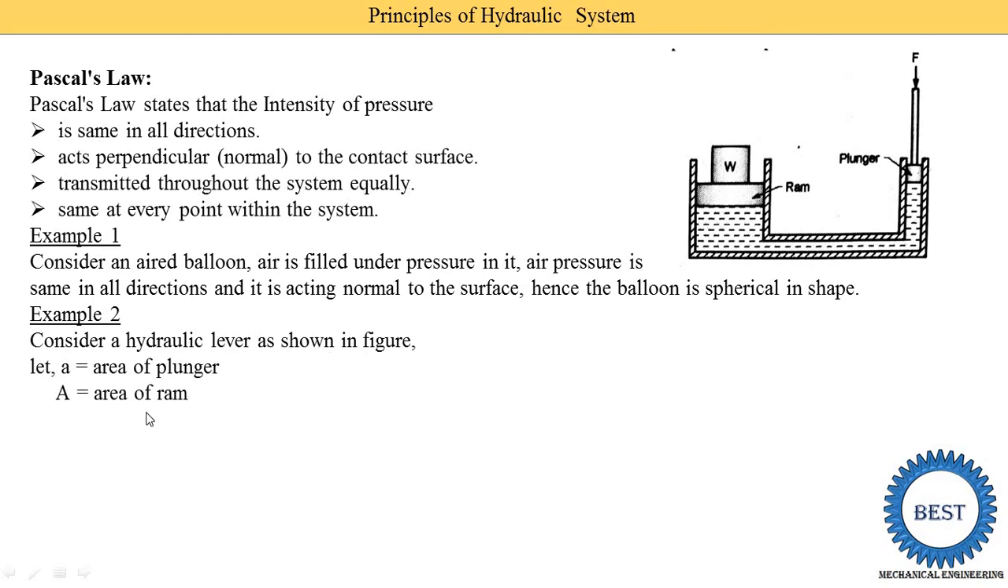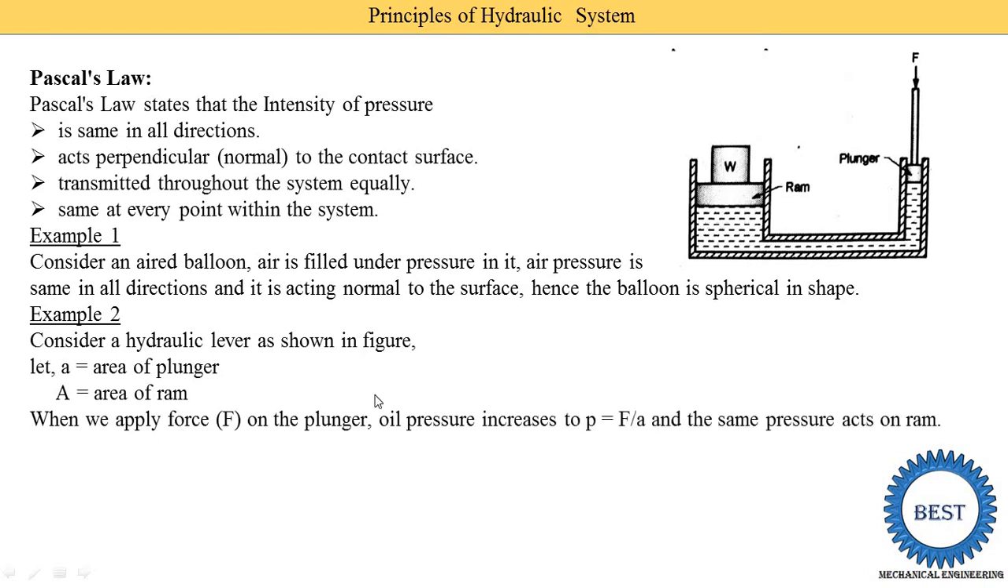Then capital A is the area of the ram. The diameter of the ram is capital D because its size is larger than the plunger. So the area of the ram is pi by 4 into capital D square. When we apply force F on the plunger, the pressure of the oil is increased, and its equation is P equals F by A, meaning force applied divided by the area of this plunger. The same pressure acts on the ram. Why does the same pressure act? According to the definition, pressure is the same in the full system, within the system.